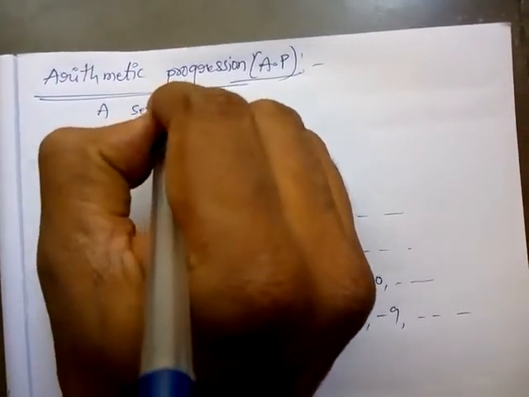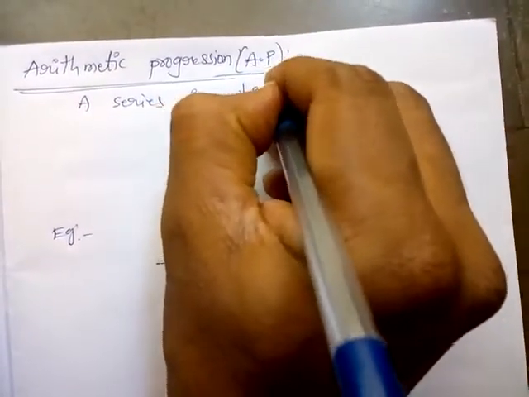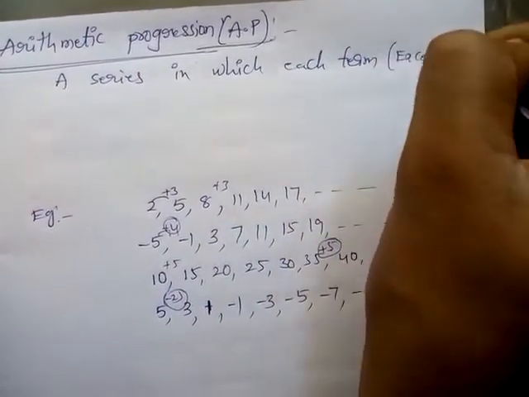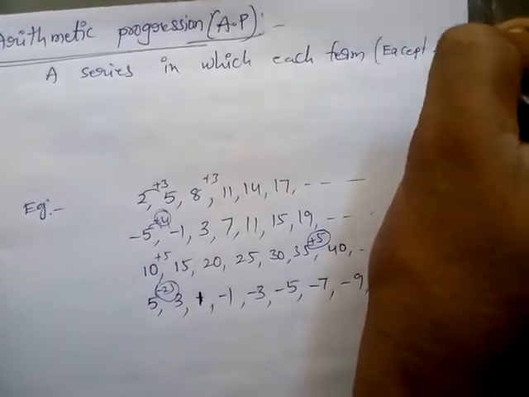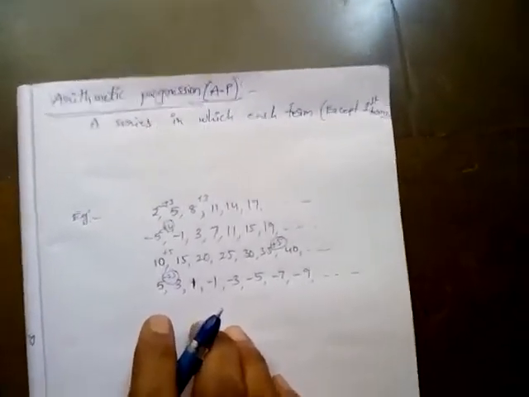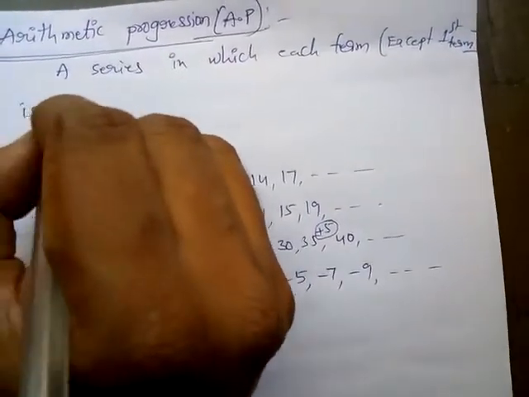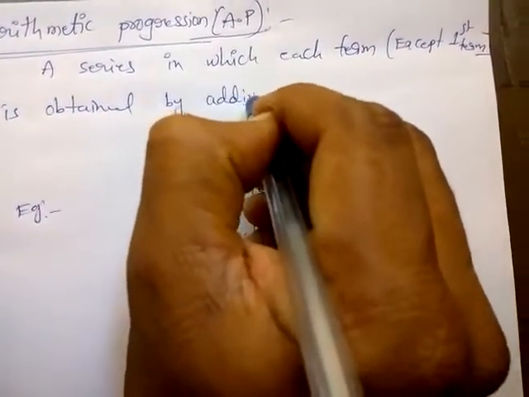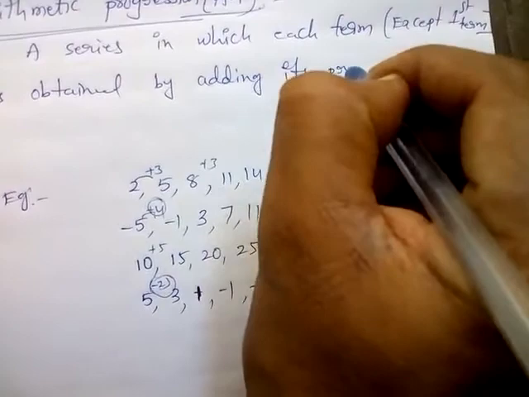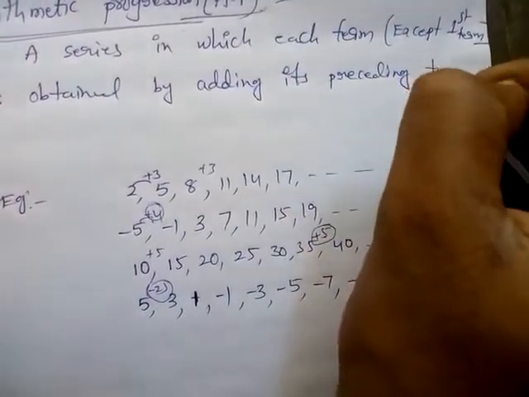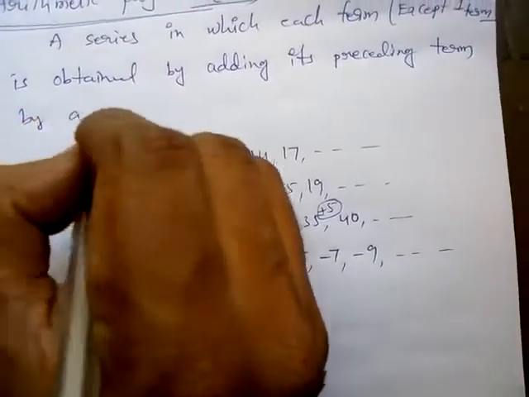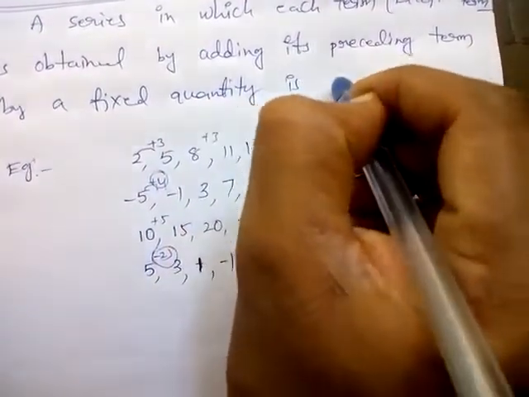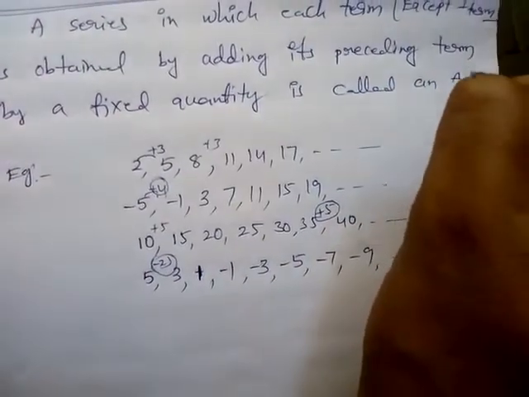A series in which each term except the first term is obtained by adding to its preceding term a fixed quantity is called an AP, arithmetic progression.